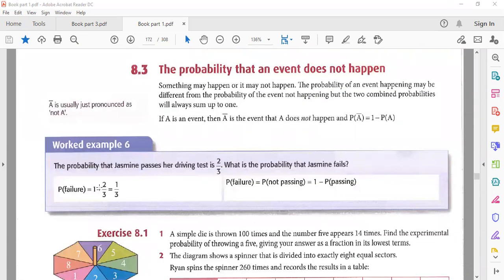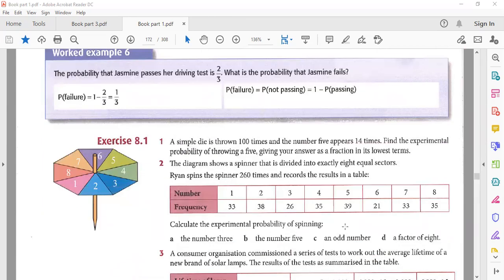Now here is another example. The probability that Jasmine passes her driving test is 2 by 3. What is the probability that Jasmine fails? If 2 by 3 is here, obviously 1 minus 2 by 3, so that is 1 by 3. That is the important formula we can commonly use: probability of failure or not passing is equal to 1 minus passing.